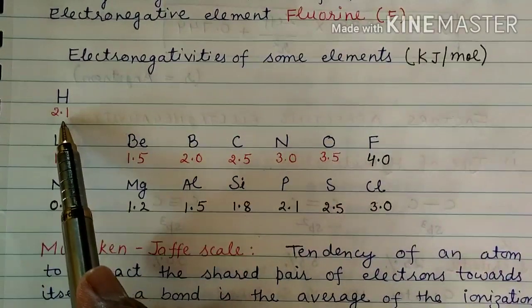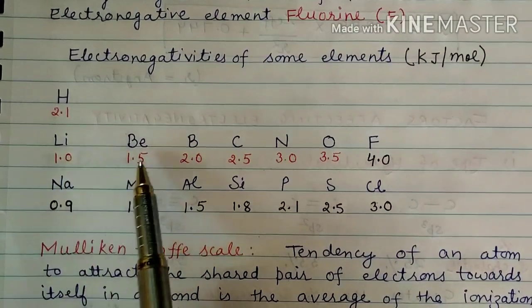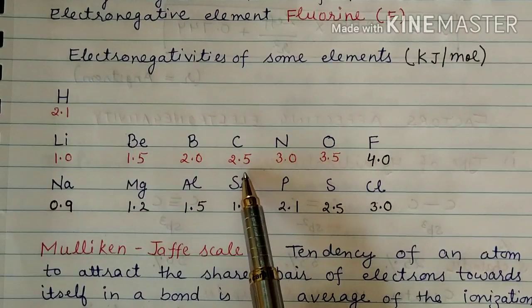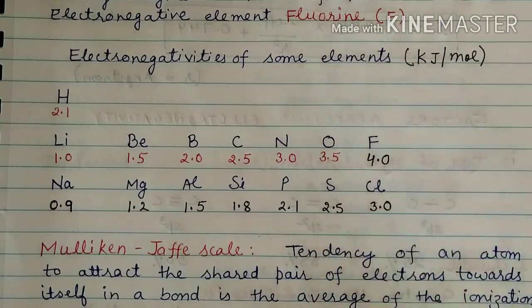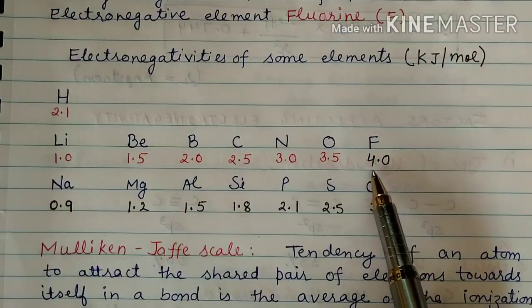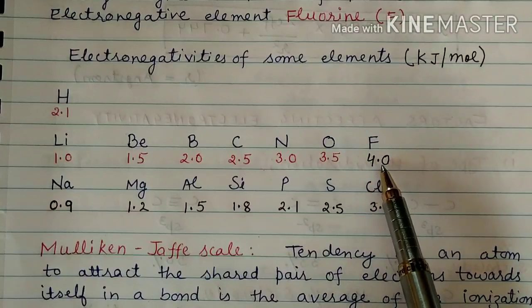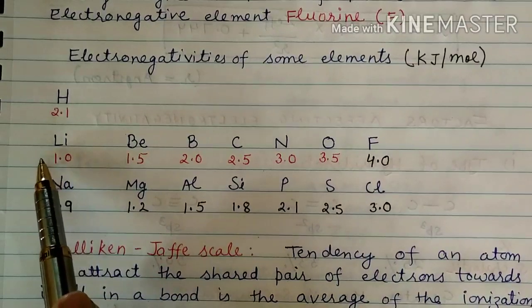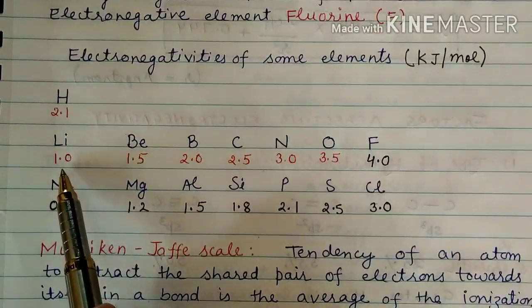So for hydrogen you have to keep in mind 2.1, for lithium 1.0, for beryllium 1.5, for boron 2.0, carbon 2.5, nitrogen 3.0, oxygen 3.5, and fluorine 4.0. This is the maximum value. You can see the maximum value of electronegativity in case of fluorine, right? So if we move left to right, from lithium to fluorine, you have to add only 0.5.